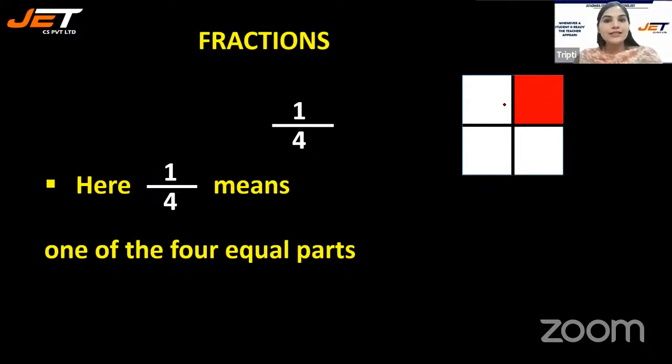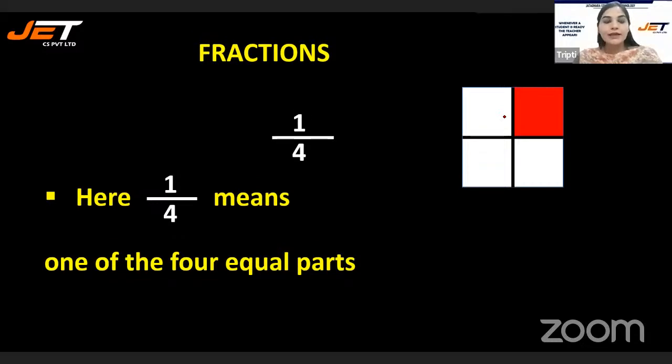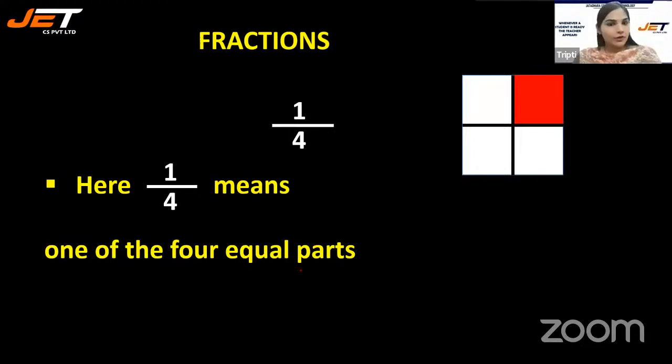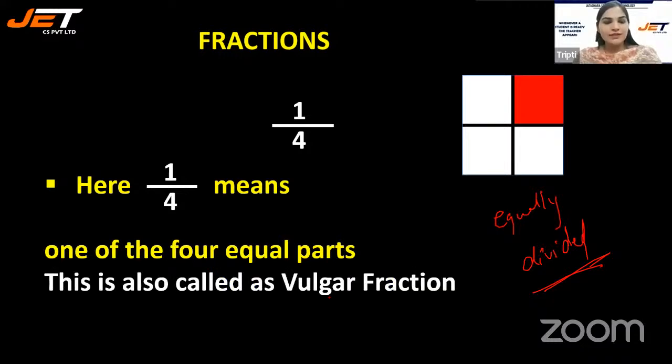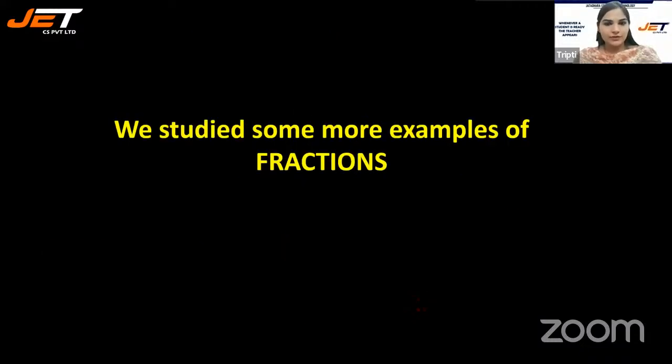A fraction is a part of a whole, and you can call a part a fraction only if the object is cut into equal parts. The parts should be equally divided. This equally divided is what you need to remember. 1/4 means 1 of the 4 equal parts. This is also called a vulgar fraction.